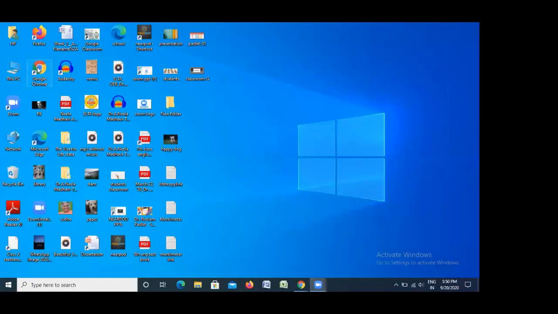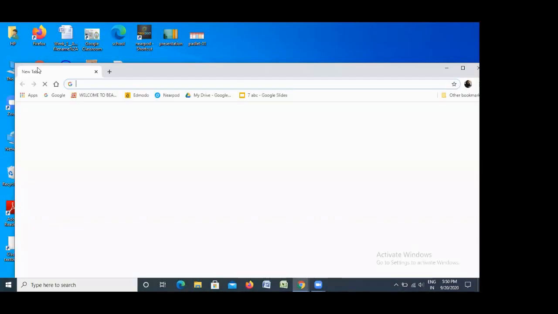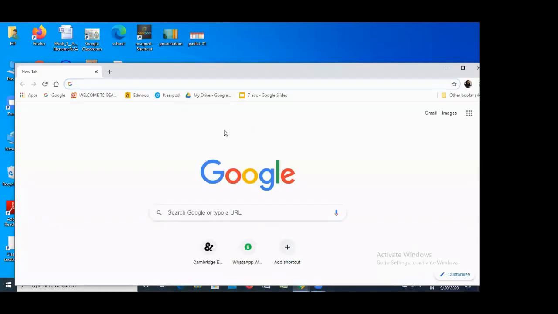So I hope you can see my screen now. Yes, ma'am. Now, the best way to go to Google Slides is to go to My Drive. I usually bookmark my Google Drive so that it is easily available at one click. So this is one way: you can bookmark the Drive and keep it on your desktop. The other way is that you can go to Gmail.